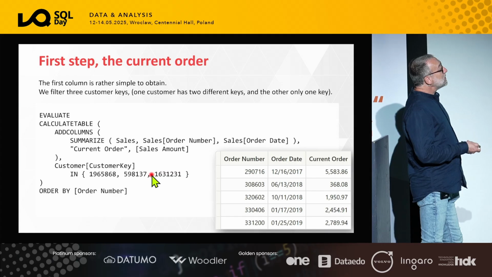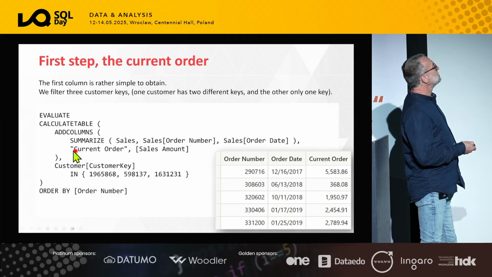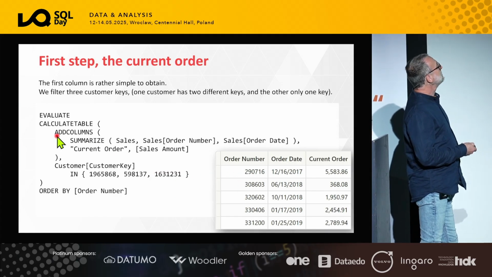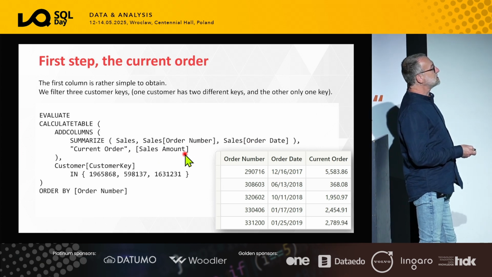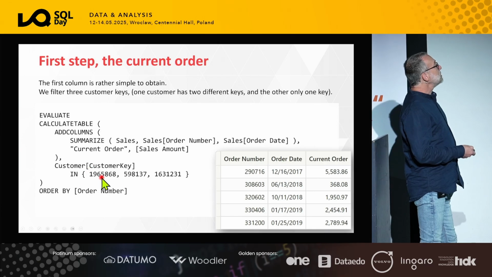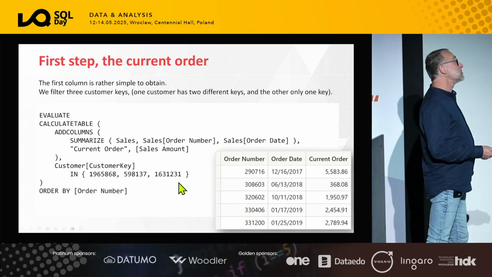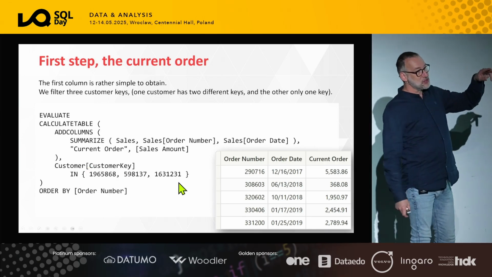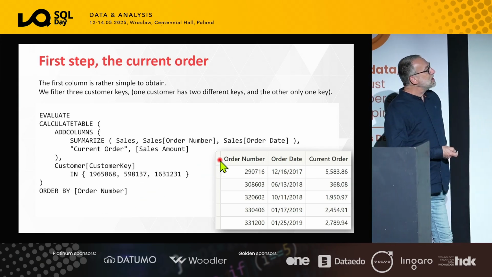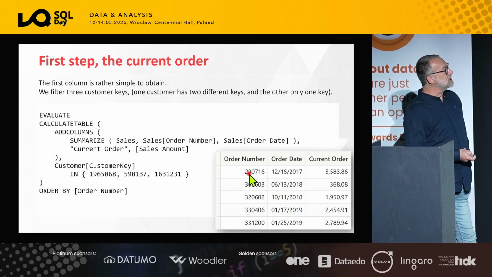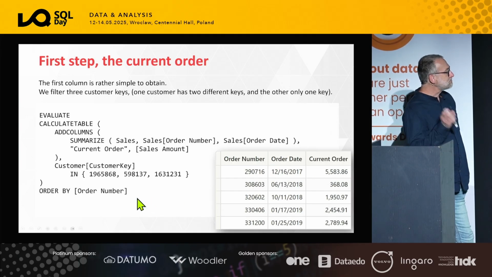Well, the first step is creating the source table, and that is kind of simple. I use add columns, summarize sales by order number and order date, and I compute the current order, which is the sales amount. This condition includes 3 customers because I use the customer name and I have a customer that has 2 different keys, so that's just a technical detail. But the source table that I obtain contains the order number, the order date, and the current order. And I order it by order number.